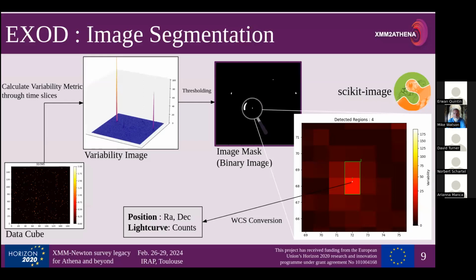And then we use scikit-image to very quickly calculate centroids on each of the regions that were detected. So there's 2 points here. There's the normal centroid, which is just the center of this particular 2-pixel joint connection here. And then there's also this weighted centroid where we've weighted it by the strength of each pixel. And so we use this weighted centroid to convert back into RA and DEC for source positions. And so currently we're roughly about 9 arc seconds of inaccuracy. So I think there's probably some slight work to do with exactly where we're putting the grid and that kind of thing.